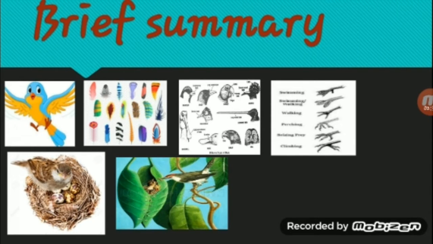The next picture shows the types of beaks of the birds. And then we find the legs of the birds. And after that, we have the habitat, that is the nest of the birds. Okay, so are you clear? Today we are going to learn about all these things.